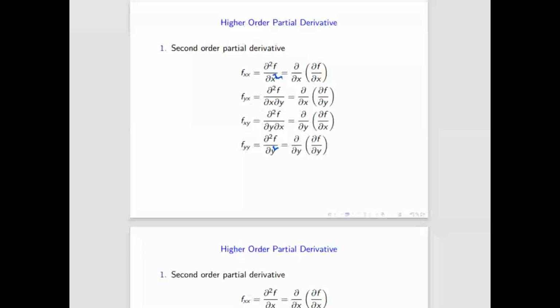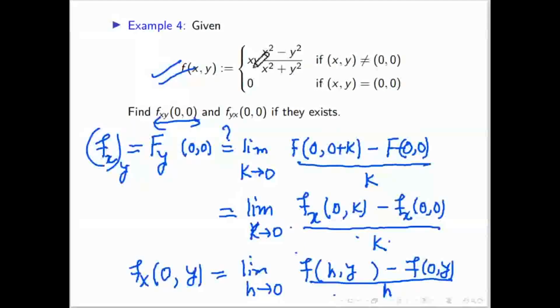So now f of h comma y we can find from here, and f of 0 comma y will be 0 because x is 0. If you put x equal to 0, this will give 0 only. Now tell me what will be the value of this f of h comma y. If you put x equal to h, y is y, here h is squared, here also h is squared, divided by h. This h will cancel out with this h. Now apply the limit h tends to 0 and tell me what you will get. Sir, minus y.